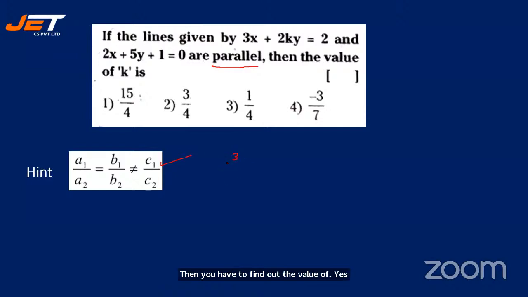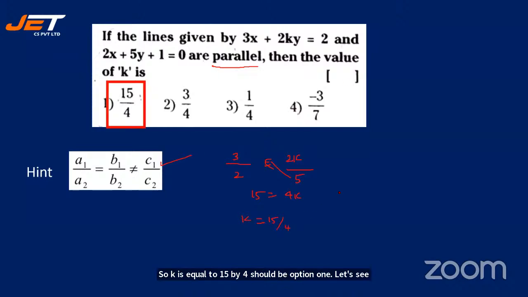By then, we will also do it. The coefficient of x is 3 by 2, which is equal to the coefficient of y by the coefficient of y here. So just cross multiply. 15 is equal to 4k, so k is equal to 15 by 4. It should be option 1. Let's see. Yes, it is 15 by 4. Let me see how many of you have given me option 1. Many. It is literally running.